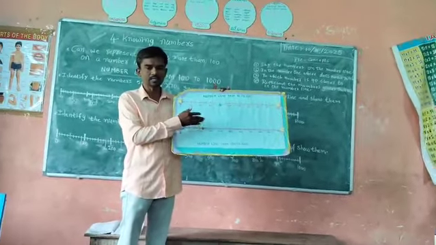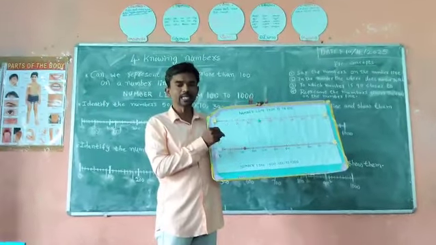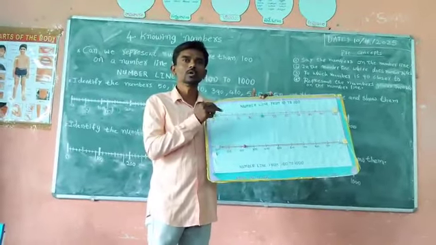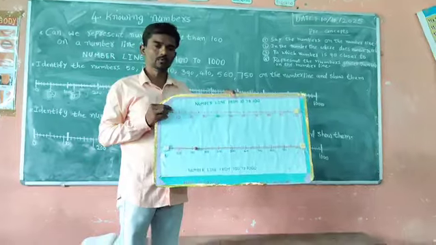Each group is divided into 10 groups. Every group is divided into 10 tens. You can easily identify the numbers through the number line. You can also prepare the number line TLM. Okay, children.